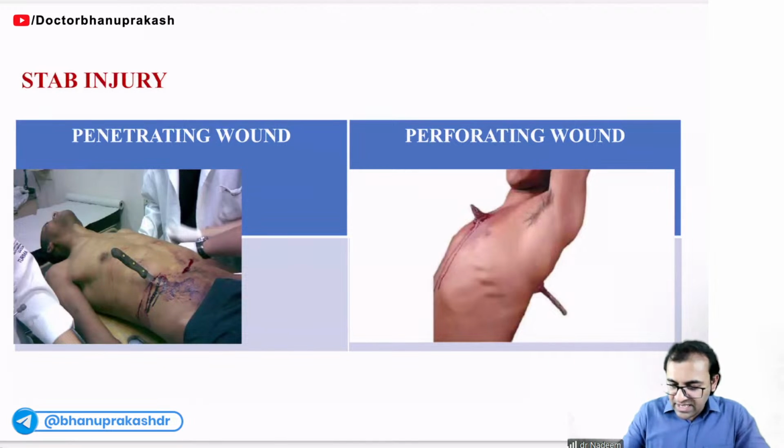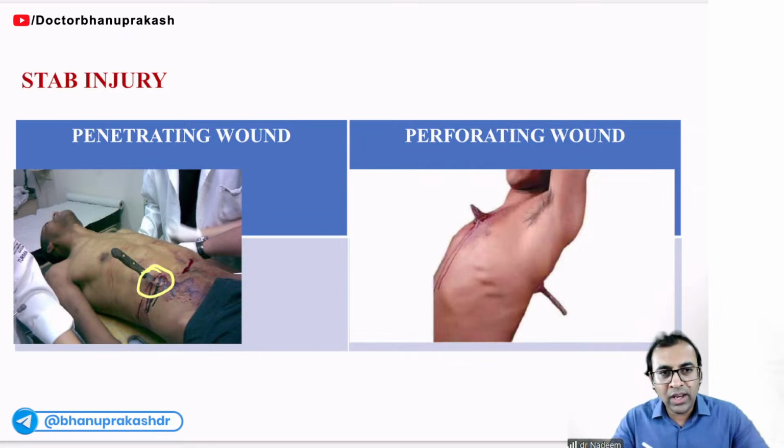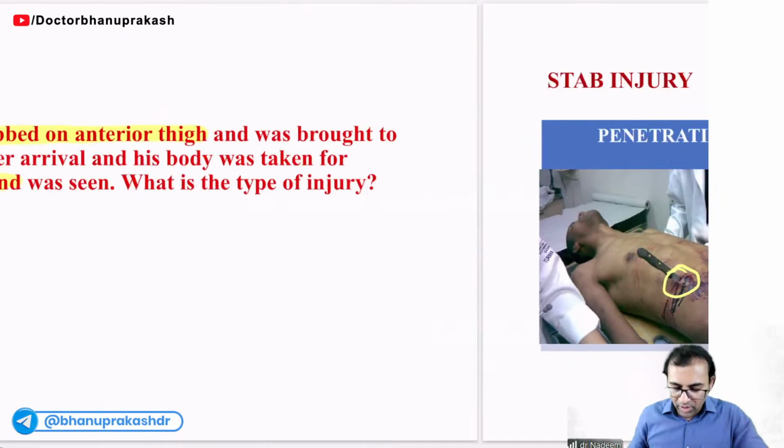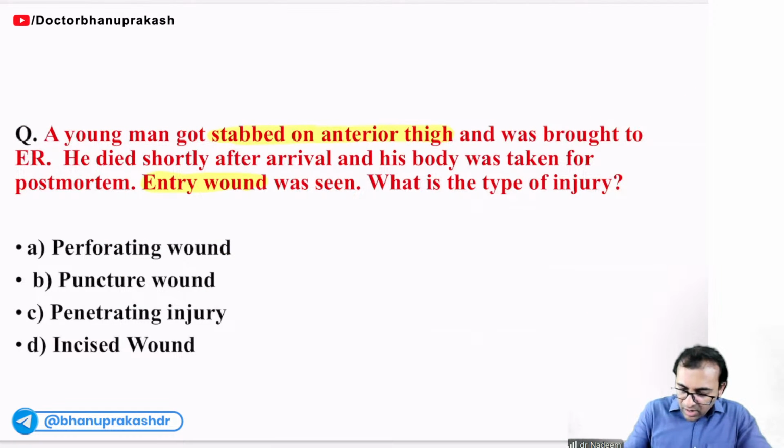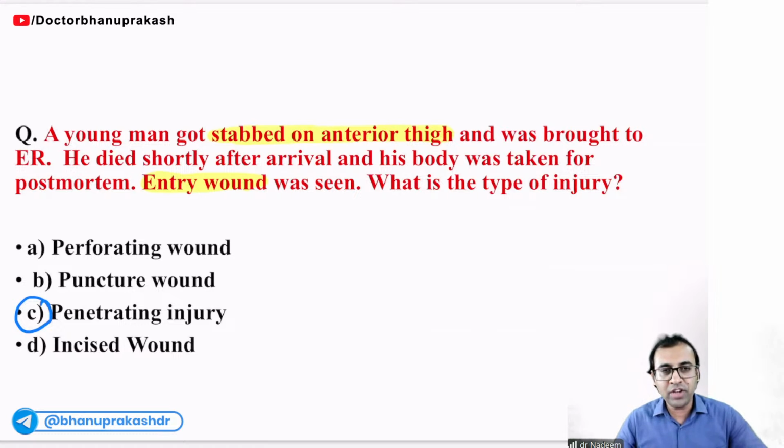If you are able to see the same photo I have shown you during class, if you can see only the entry wound, it will be called a penetrating wound, right? But if you can see entry and exit both, then it will be called a perforating wound. Stab injury means what? Sharp and pointed weapon. We have learned all this. So the answer will be penetrating injury. All these points are clear to everyone, right?